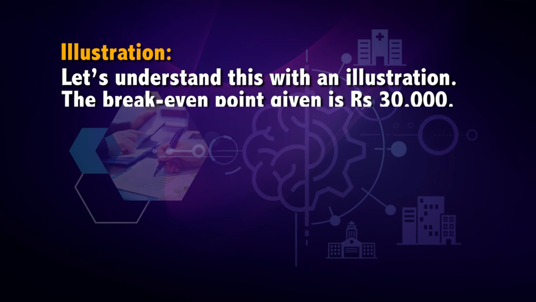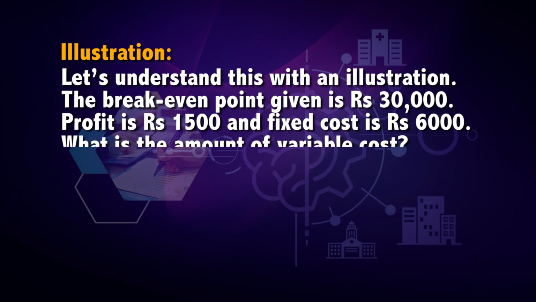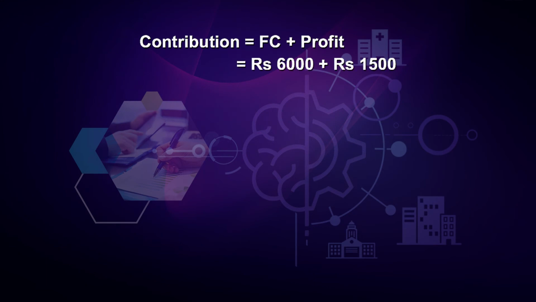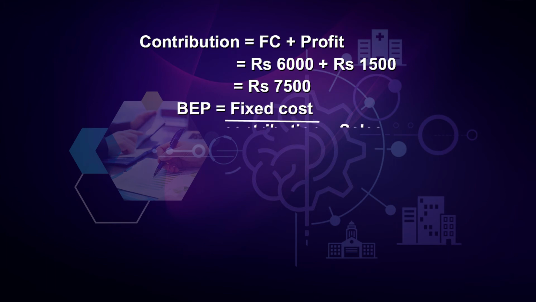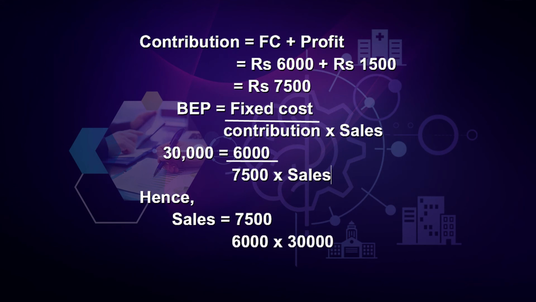The break-even point given is rupees 30,000. Profit is rupees 1,500 and fixed cost is rupees 6,000. What will be the amount of variable cost? Contribution is equal to fixed cost plus profit, which is 6,000 plus 1,500, equal to rupees 7,500. To calculate break-even point, the formula is BEP is equal to fixed cost divided by contribution into sales. 30,000 break-even point is equal to fixed cost, which is 6,000, divided by 7,500 into sales. Hence, sales is equal to 7,500 divided by 6,000 into 30,000, which is equal to rupees 37,500.